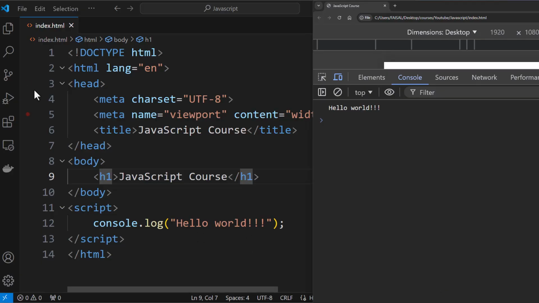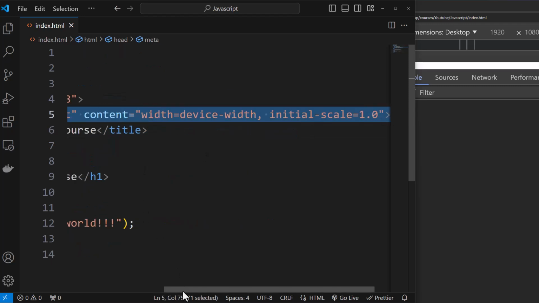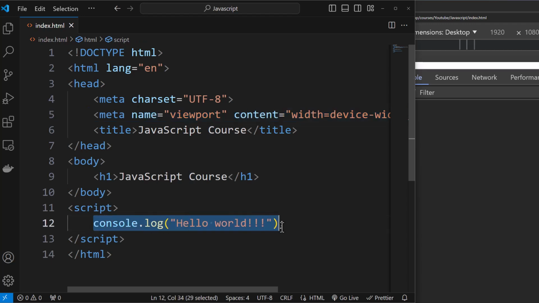So let me talk a bit more about JavaScript over here. If you take a look at this particular file, this is an HTML file which has JavaScript in it. Now these things over here are known as tags, and for JavaScript, this is known as a statement. So JavaScript does not have something called tags. Tags are there in HTML, but JavaScript has statements. And a statement is just a single line of code that can be executed.